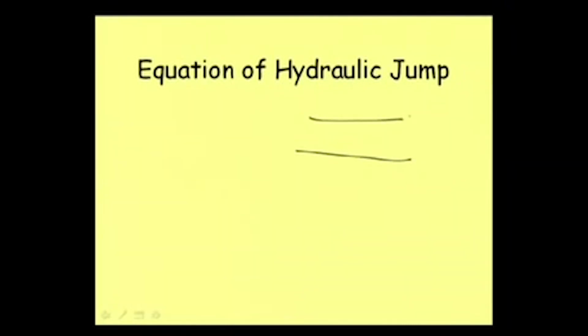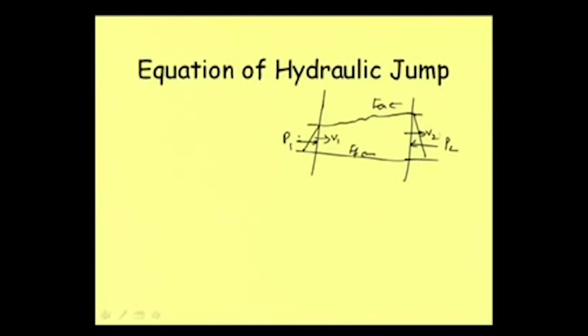Suppose a flow phenomenon is there, there may be a hydraulic jump in this part, and here are the forces acting on this part: pressure force P1 from one side, P2 from the other side, then frictional resistance Ff. Suppose air is blowing, then there may be air resistance Fa also. It is flowing in with a velocity V1 and flowing out with a velocity V2, and the water coming is Q. The system has a slope theta.